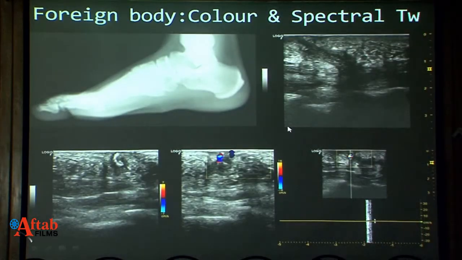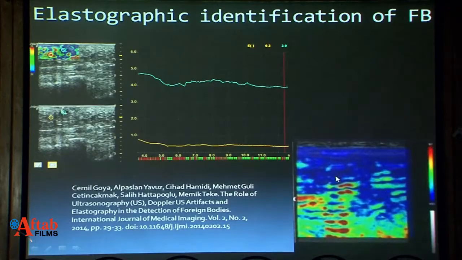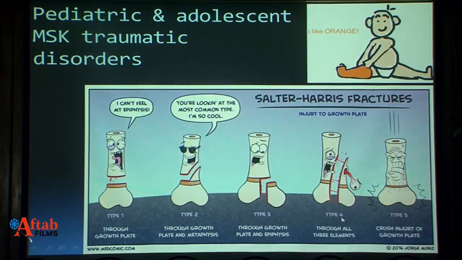Foreign bodies can be easily detected using ultrasound. We can use even color twinkling and spectral twinkling to detect the foreign bodies, and even elastography. Of course, this is an obvious foreign body. Even isoechoic ones we can detect very easily, and we can even get a kind of reverberation artifact on elastography. Pediatric and adolescent disorders, very useful.